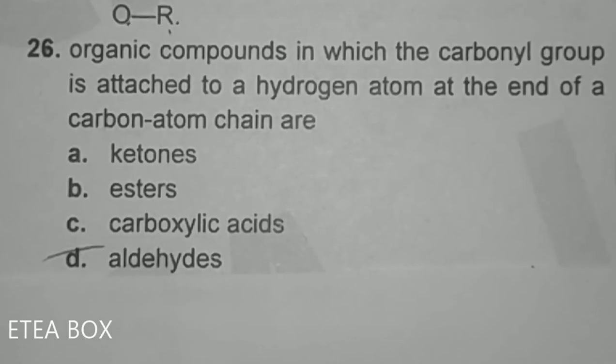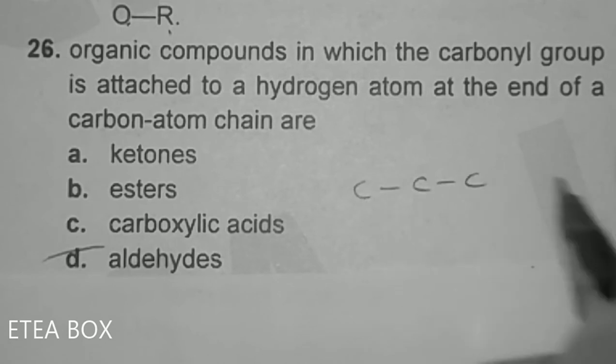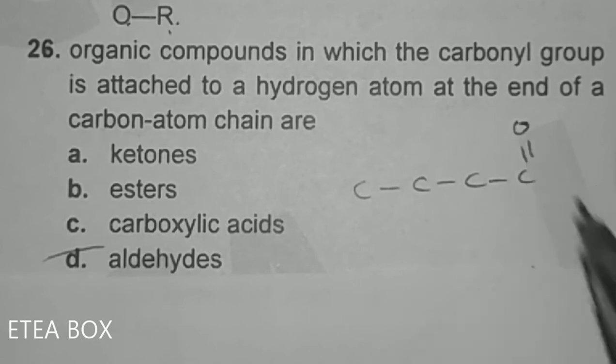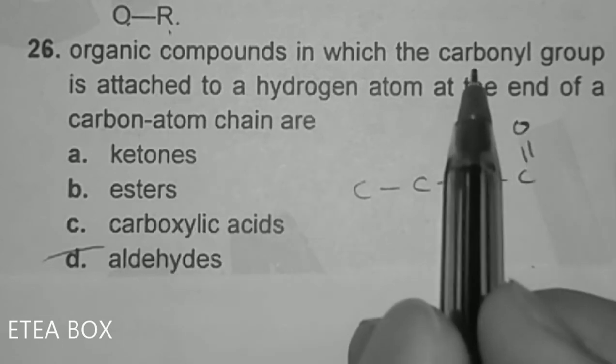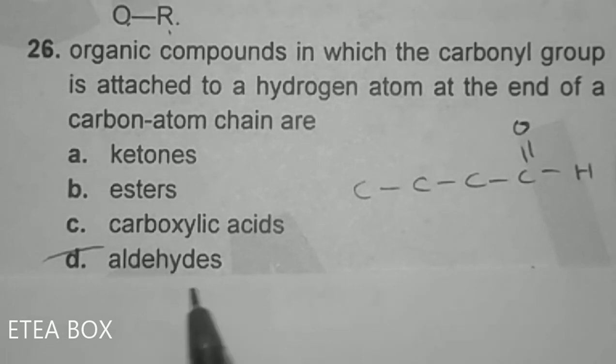Organic compounds in which the carbonyl group is attached to a hydrogen atom at the end of a carbon atom chain are called aldehydes. Let's suppose this is the carbon atom chain, and this one is the carbonyl group, and this carbonyl group is attached to hydrogen. So this one represents aldehydes. C double bond OH represents aldehyde.